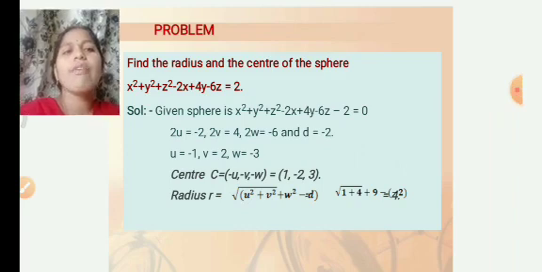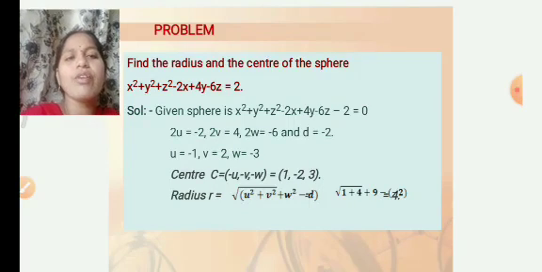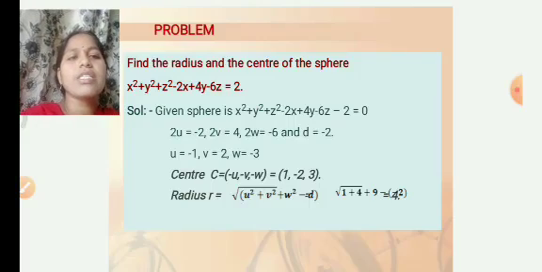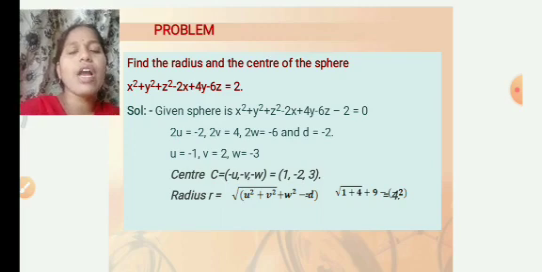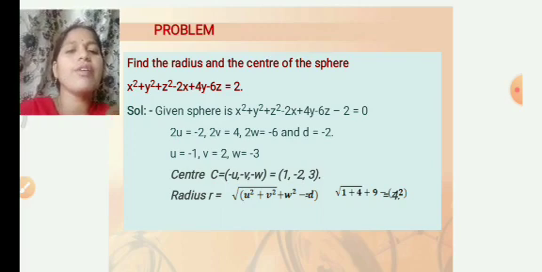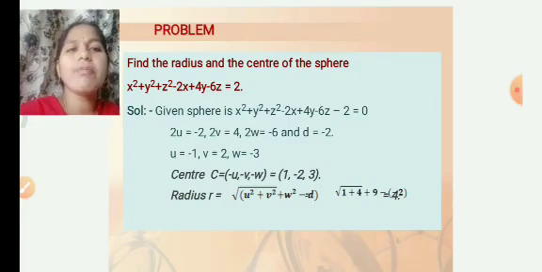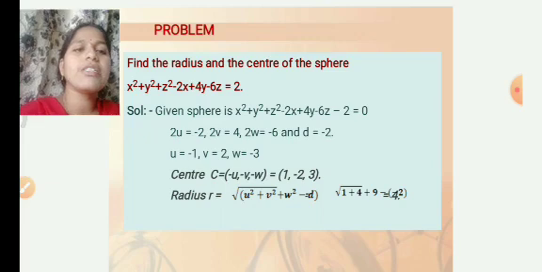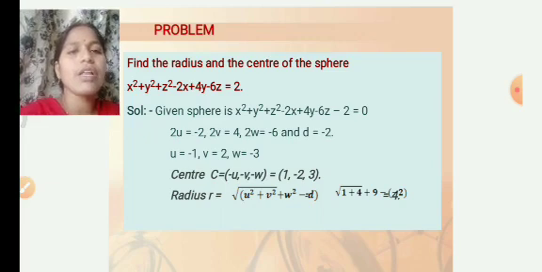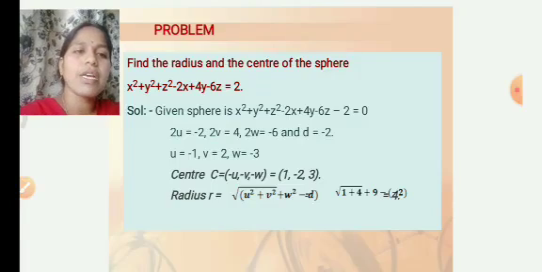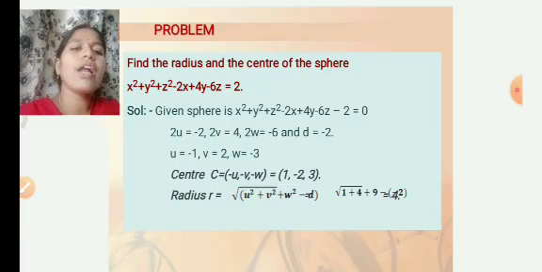Find the center of the sphere, where the given equation is x square plus y square plus z square minus 2x plus 4y minus 6z is equal to 2. We compare the given equation with the form x square plus y square plus z square plus 2ux plus 2vy plus 2wz plus d is equal to 0. Comparing the u term, v term and w term in the equation, 2u is equal to minus 2, 2v is equal to 4, 2w is equal to minus 6, and d is equal to minus 2. We get the equation.